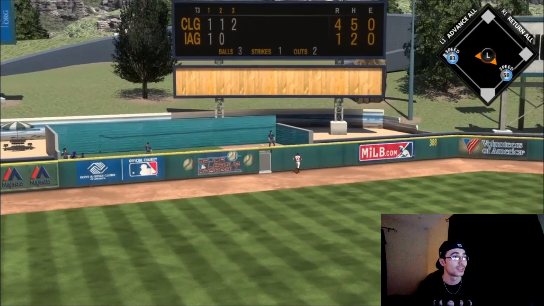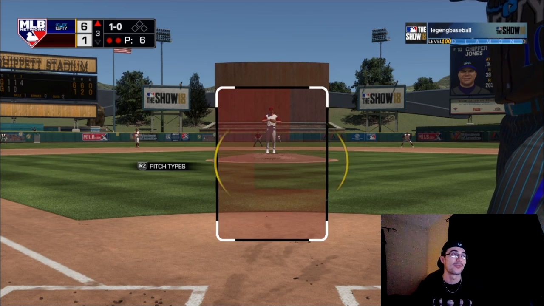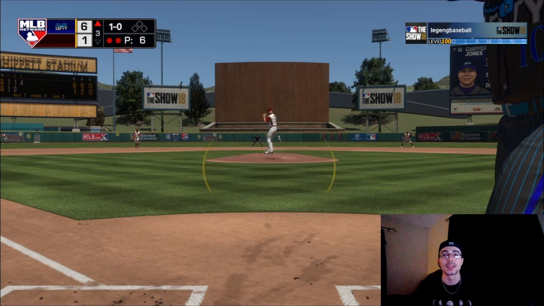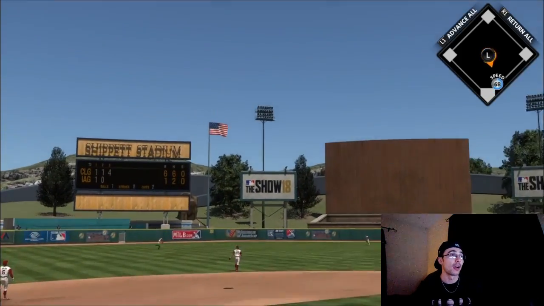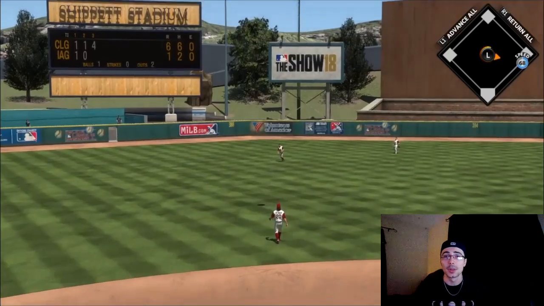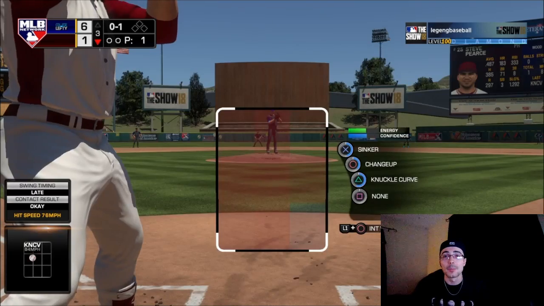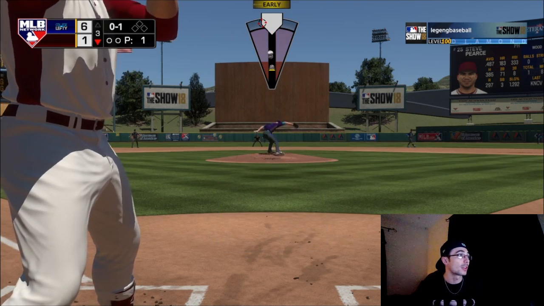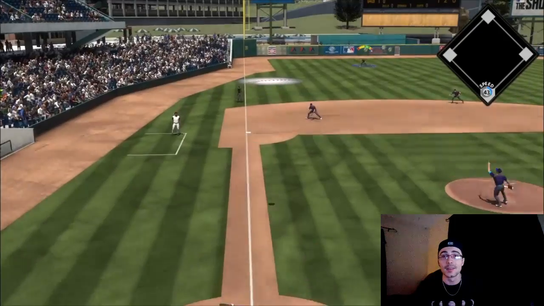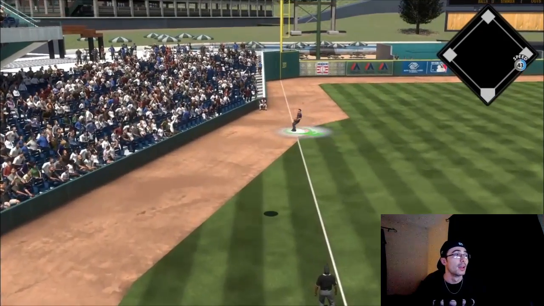I told the Yankee fan I was going to put up some runs. He told me he was going to walk it off, so I had to make sure that wasn't going to happen. We had a little back and forth, but that's all in good fun, man. Yankee fan's a great supporter. He's been there for a long time, and I always see him in viewer games. He's always willing to play, and I respect everybody who enters into the games, even if you don't play the game that much. Like, Awesome Sauce didn't really have all the cards unlocked or anything like that, but he wasn't afraid to get in there and play a game. He was excited, and I really look forward to playing everybody in the stream.